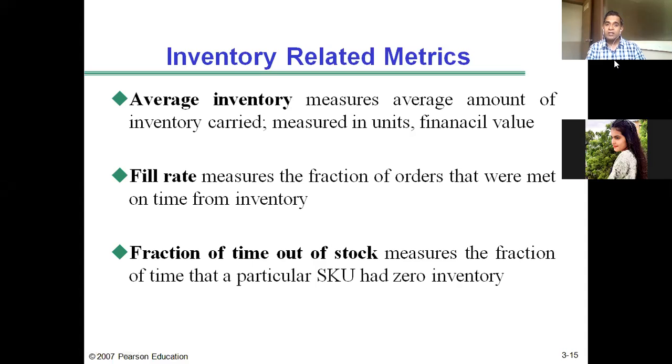These decisions are evaluated by way of the average inventory, fill rate, and fraction of time out of stock. So the metrics used in evaluating inventory decisions include average inventory.